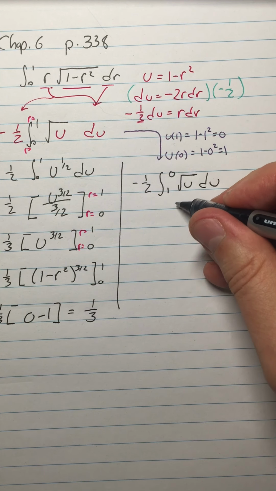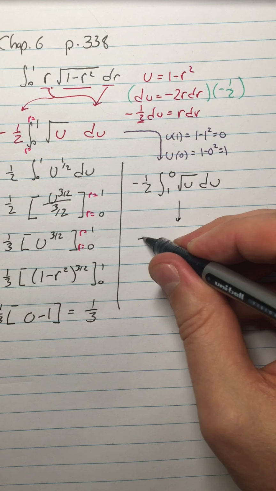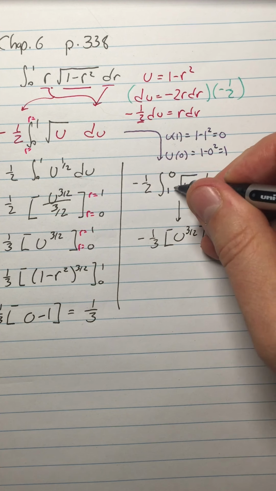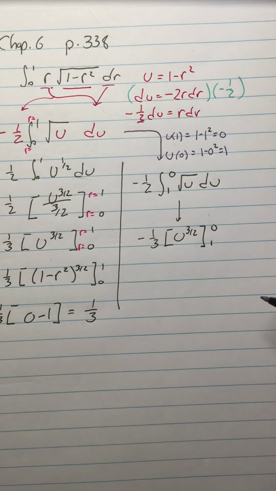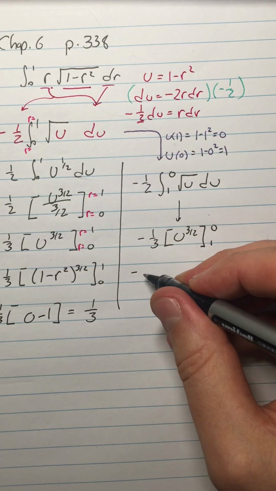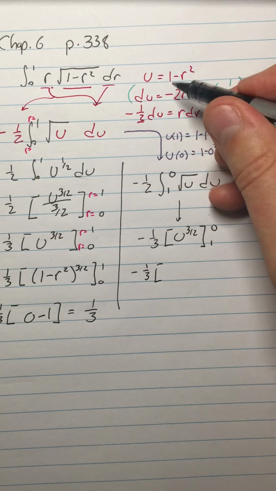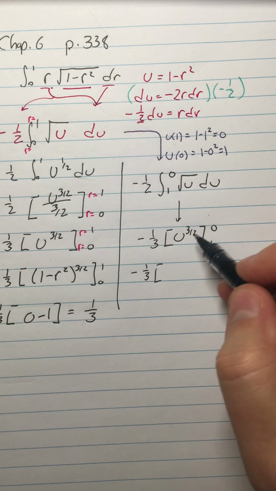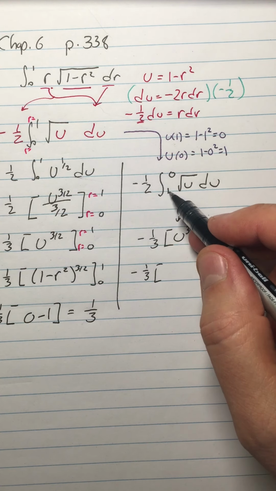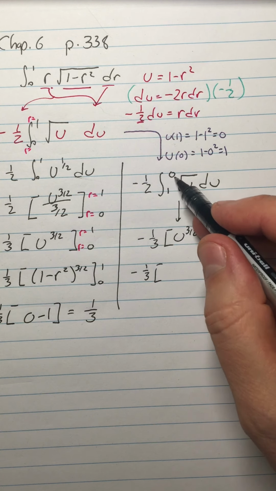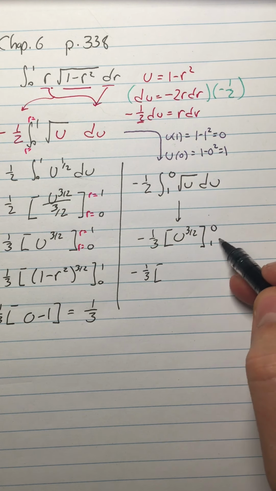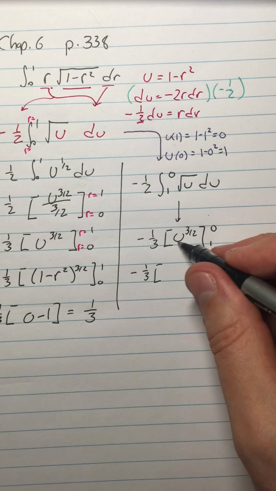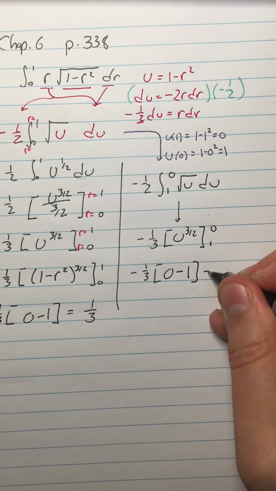Then do all the same stuff, but when you get to where you have negative 1/3 u to the 3/2, now our limits, instead of being 0 to 1, are 1 to 0. I don't like the larger numbers on the bottom. The advantage of this is you don't have to sub the r back in. Right over here, I subbed the r back in, but people who do it this way are going to say, look, you changed the values of the limits to match the correct variable. These are values of u now, not r. Therefore, I can just plug them into this expression without changing it back to r. And when I plug in the 0 first this time, and then the 1, I still get 1/3.